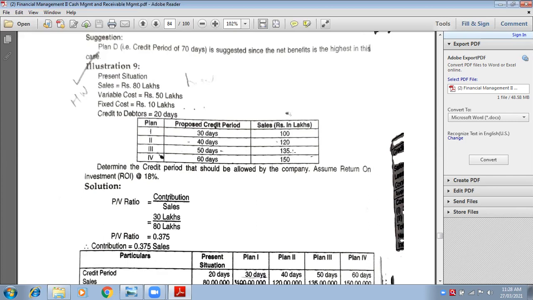Okay. Next, 150. So how will you write 150? 150 and then 5 zeros. So what will you call it as? 1 crore 50 lakhs. Yes, very good. Okay, now come to variable cost. Write down less variable cost.